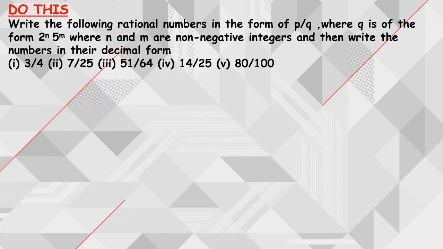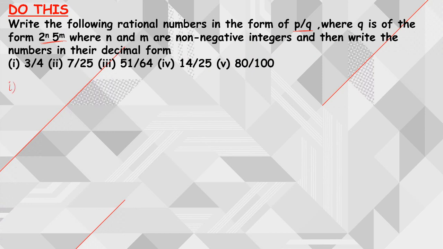Next, moving on to some more examples. Suppose we consider a rational number in the form of p by q, where q is of the form 2 power n into 5 power m, where n and m are non-negative integers. The same conditions we are following. Then write the numbers in their decimal form. So we need to write these numbers in the form of decimals, right?